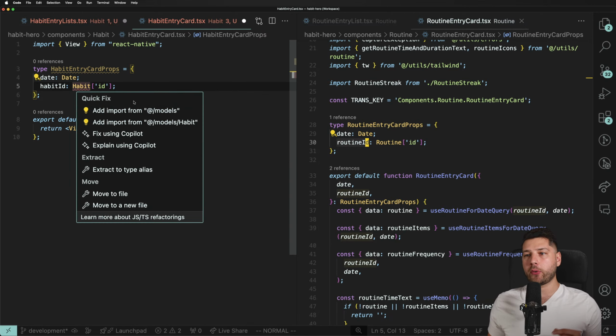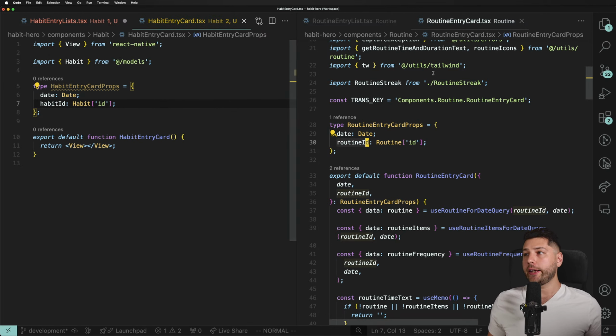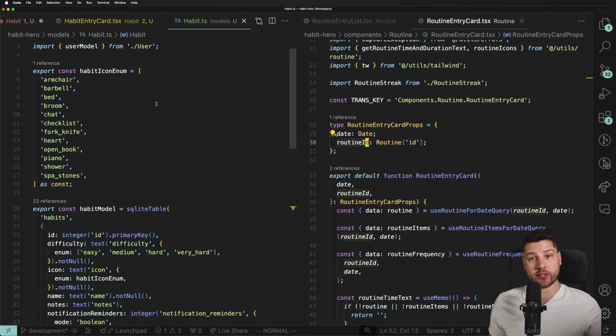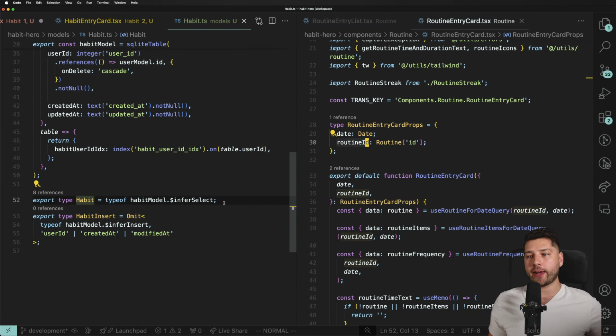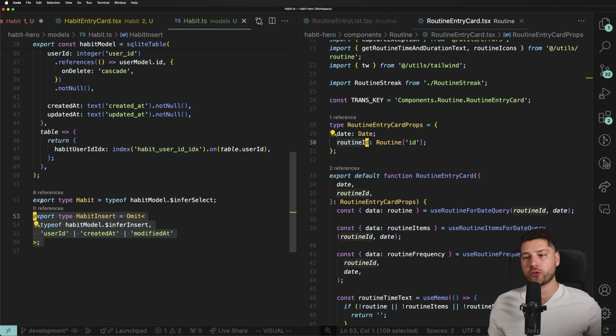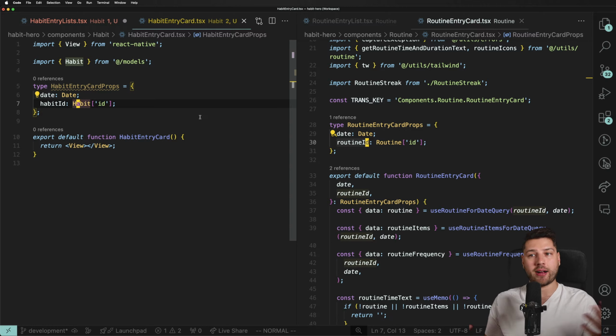And we're going to import this from our models. Just as a reminder, every single one of my models files here, using Drizzle, actually at the bottom exports some types. So the habit here is inferred from the actual model. And we also have one for the insert whenever we're going to create a habit, right? So we're using those to have access to our habits all across our app.